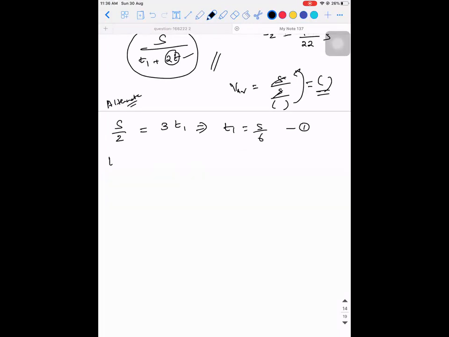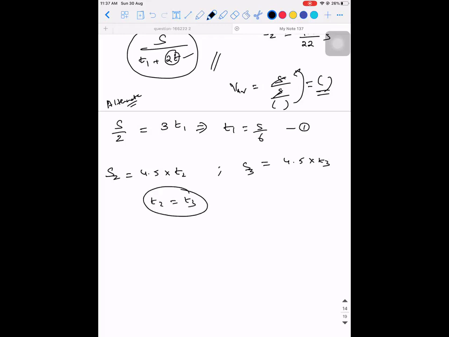Now, T2 is how much? Or I will say like this, S2 is equal to 4.5 into T2. Similarly, S3 is equal to 7.5 into T3. But what is given?